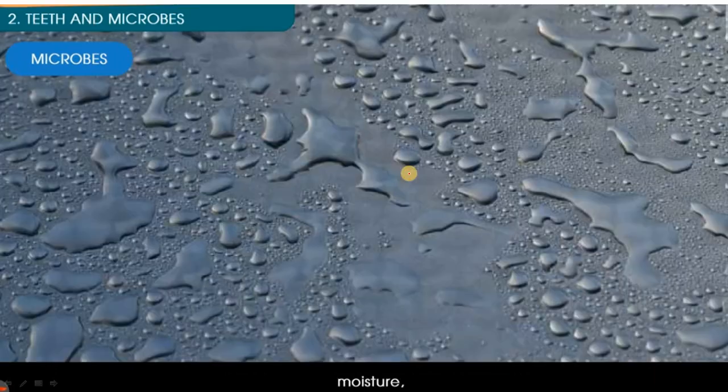They grow under warm conditions, and they are most likely to grow in moisture. Moisture means places where there is a lot of water. Right now you can see the rainy season and winter season, when many diseases come, like cold, fever and flu. All these diseases come in the rainy season itself. In summer, diseases are fewer because microbes grow best in moisture, which means a wet climate.